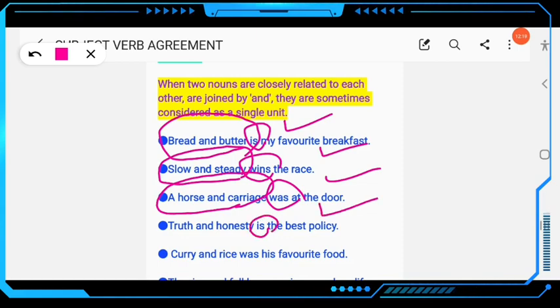Then next, curry and rice was his favorite food. So here this is a unit, okay. A pair, we can call it, they always come in pair. When there is curry, there is rice. When there is truth and honesty. When there is slow and also steady. When there is bread, there is also butter, okay. So the verb will also be singular. Curry and rice was. So here the verb will also be singular.